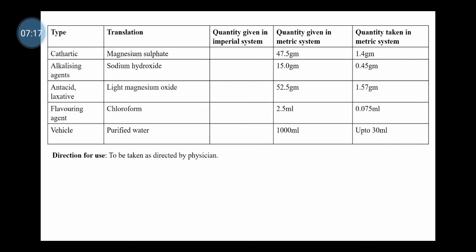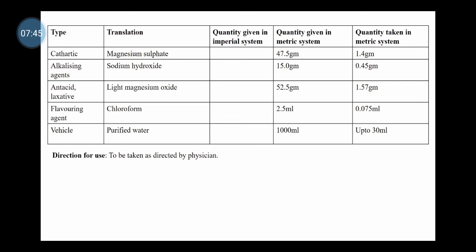Then chloroform water, which is used as a flavoring agent, in 1000 ml of preparation 2.5 ml is used, and for 30 ml of preparation it will require 0.075 ml. Purified water, which is used as a vehicle, is volume makeup up to 1000 ml, and for 30 ml it will be made up to 30 ml of volume.